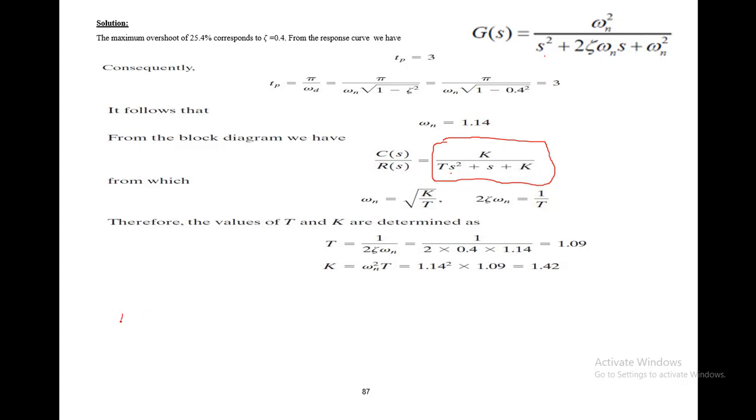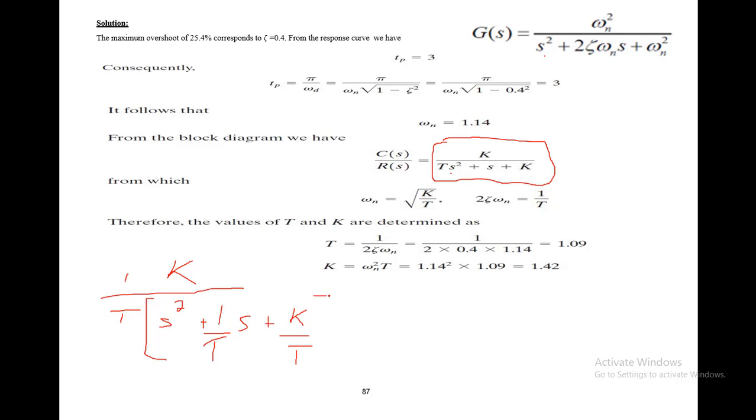If you take the T common, you will be left with K divided by S square plus 1 over T of S plus K over T.